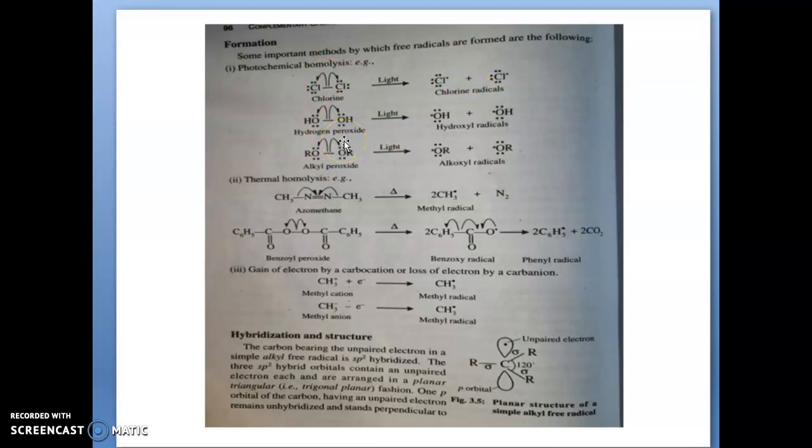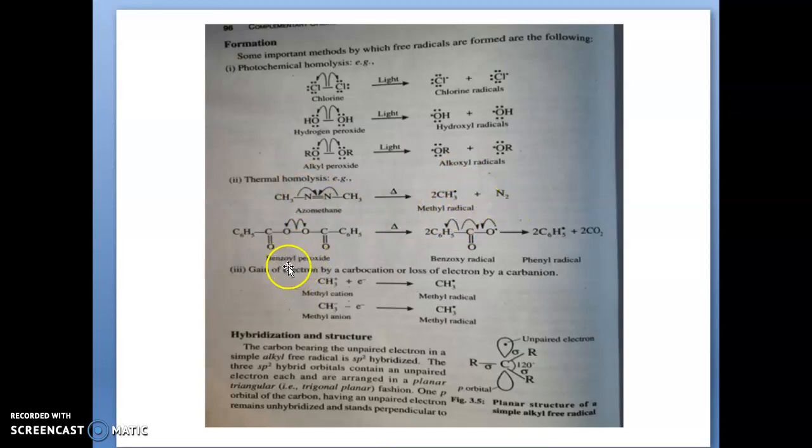Likewise, H2O2, hydrogen peroxide, also will form hydroxyl free radicals, and alkyl peroxide will form alkoxyl free radicals. The next method is thermal homolysis. In the presence of heat, azomethane will form two molecules of methyl radical, plus N2.